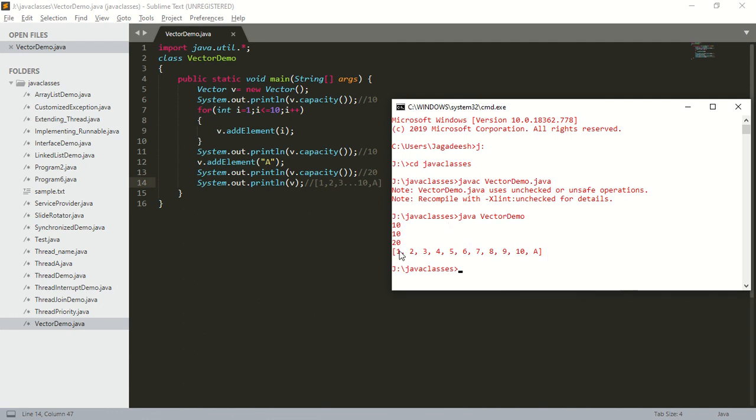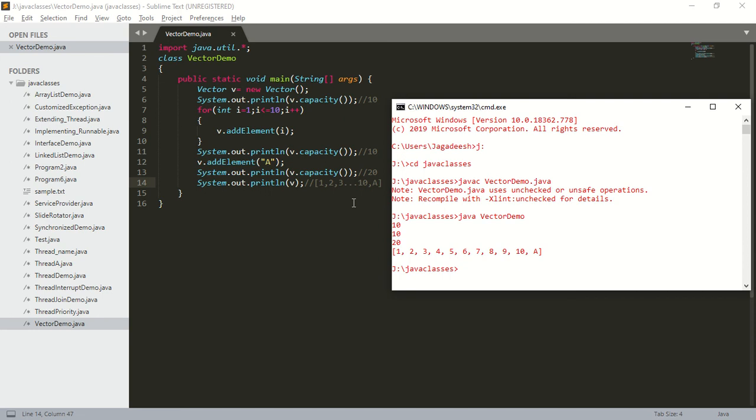Why is the size of the new vector 20? You know that when the vector reaches its maximum capacity, a bigger vector will be created. The size of the bigger vector will be double the size of the previous vector. The capacity of the previous vector was 10. Once the vector reaches its maximum capacity, if we try to add a new element, the size of the new vector will become double the size of the previous vector. We have already seen this.